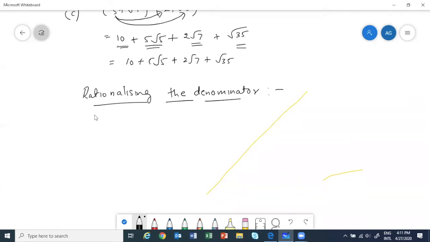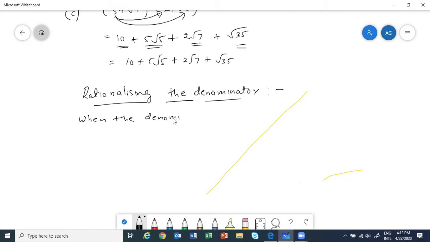So basically, what happens when the denominator of an expression has a root sign, we cannot solve it in the denominator. So we'll change it into an equivalent expression where the root will come in the numerator.